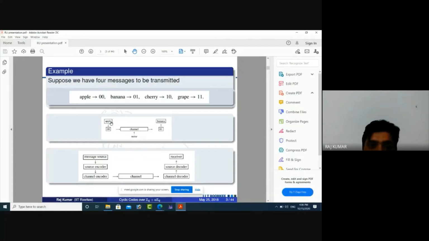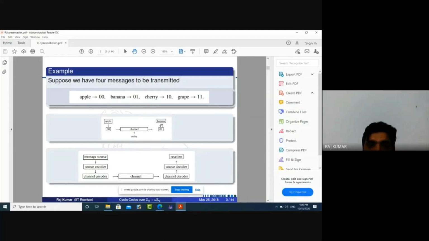We have sent the message apple, the source decoder gets the message 01, and after decoding the receiver gets the message banana. That means we sent the message apple and the receiver got the message banana. That means our communication fails. We have to send the message apple, so the receiver must get the message apple.